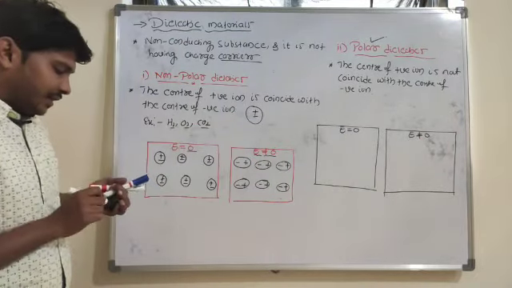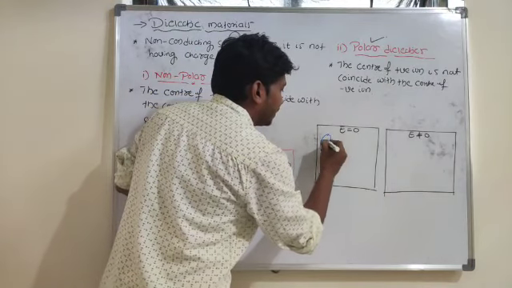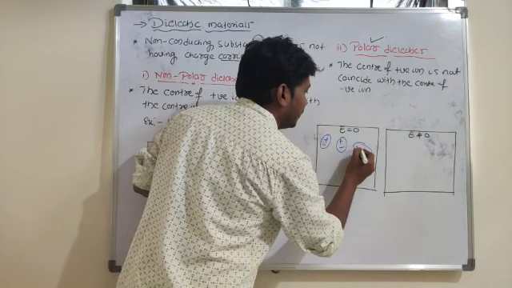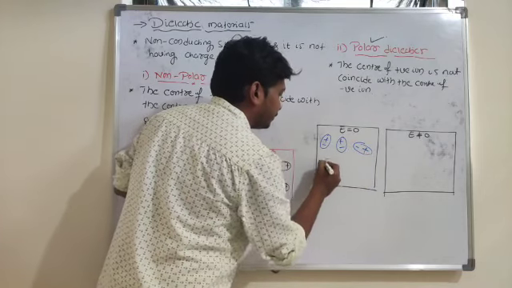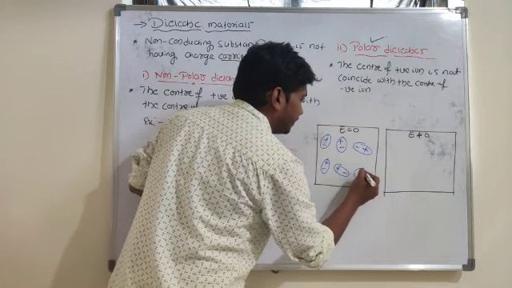If the external electric field is 0, these polar dielectric molecules are arranged randomly: positive and negative, negative and positive, and so on.